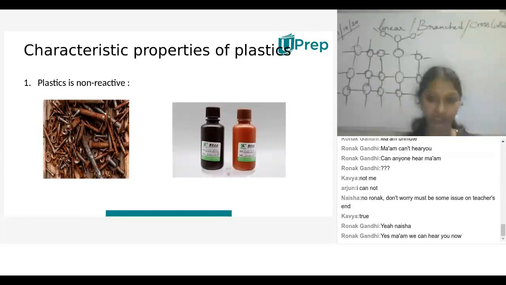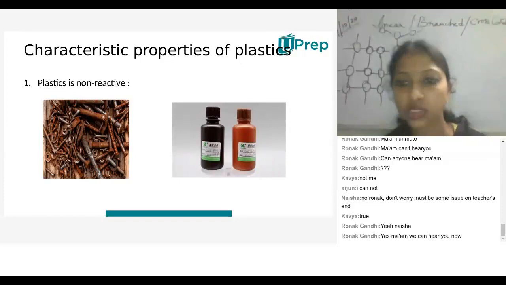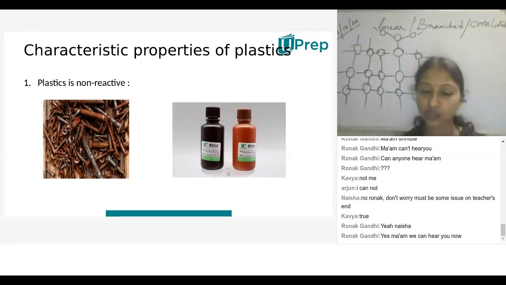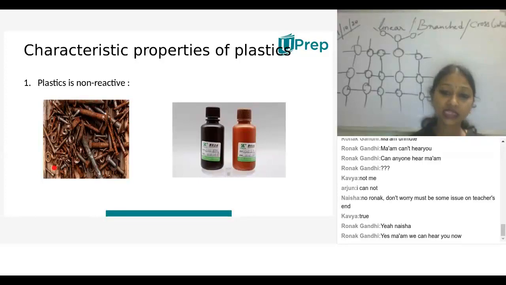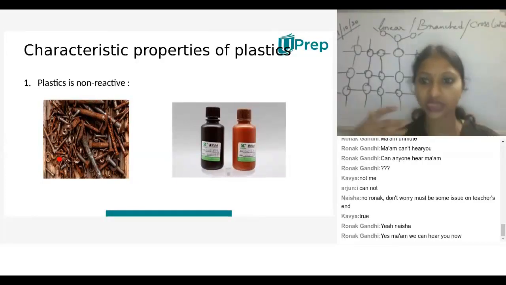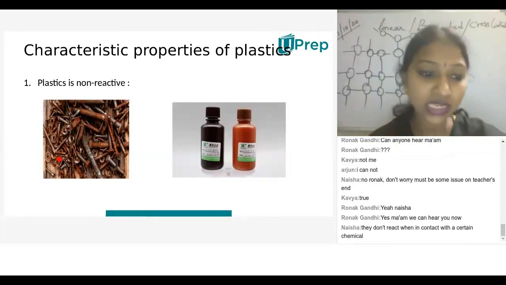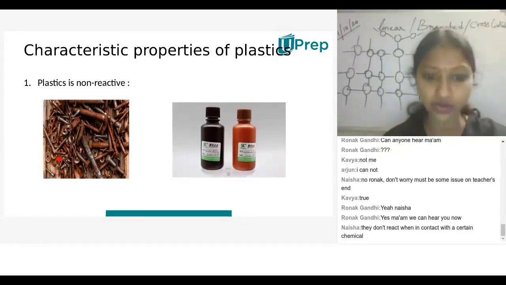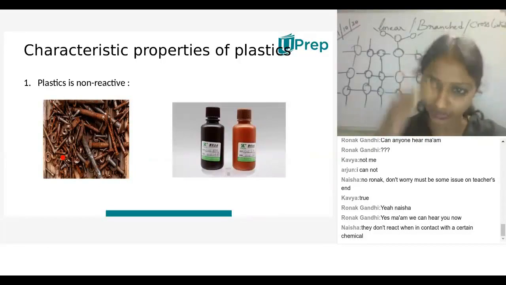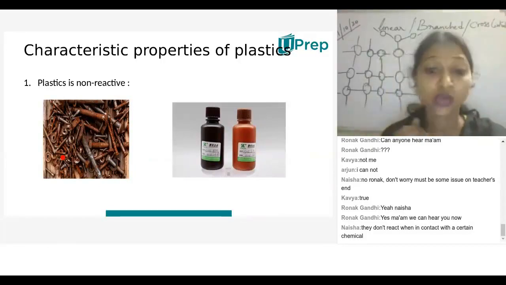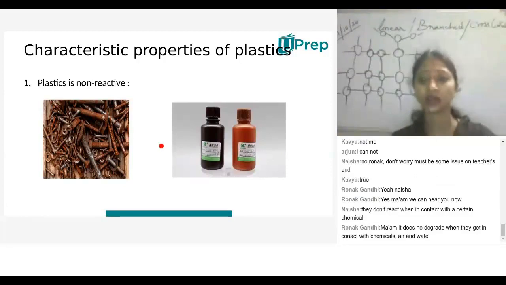So here we can see that plastic is non-reactive. What do you mean by non-reactive? That's why plastics are not very reactive. We use almost all plastic containers for storing things, especially corroded things. When we select metallic things, metals always react, even if they are not added with any other chemicals. They spontaneously react and undergo rusting, and the lifespan of the metal decreases. The durability also decreases. So when we opt for plastics, they are non-reactive.